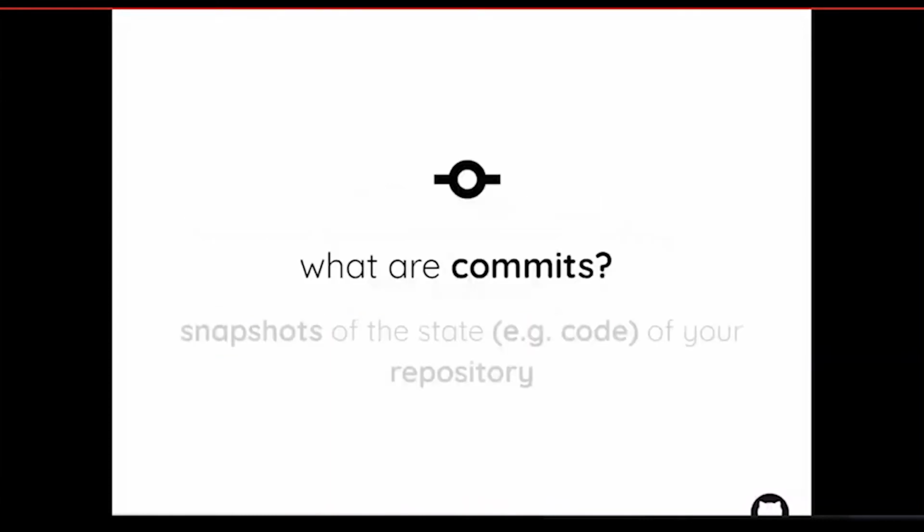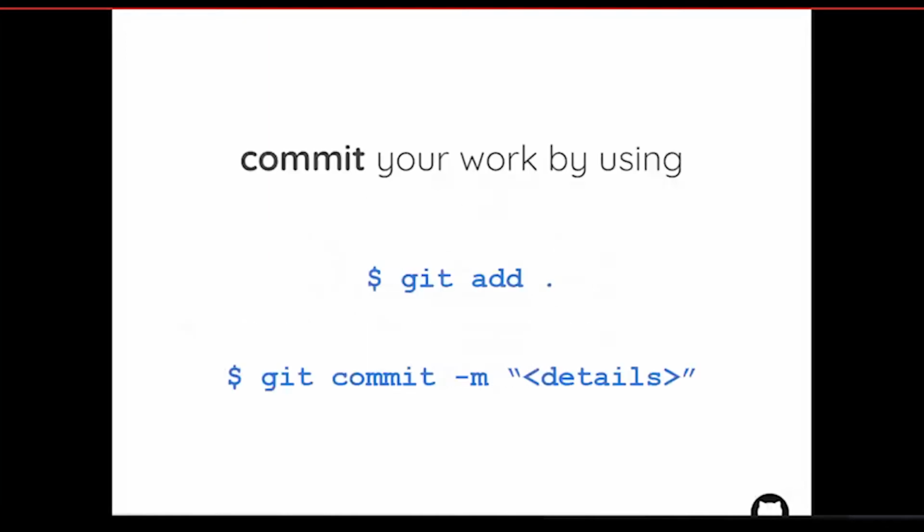So what are commits? Commits are snapshots of a state. If you want to commit, the git add command will enable you to stage your changes. Without the git add . command, your project will not be saved on Git. So to enable this, you need to run the command git add . If you use a period, then the whole project will be staged. If you use a file name or folder name, then only those will be saved on Git.